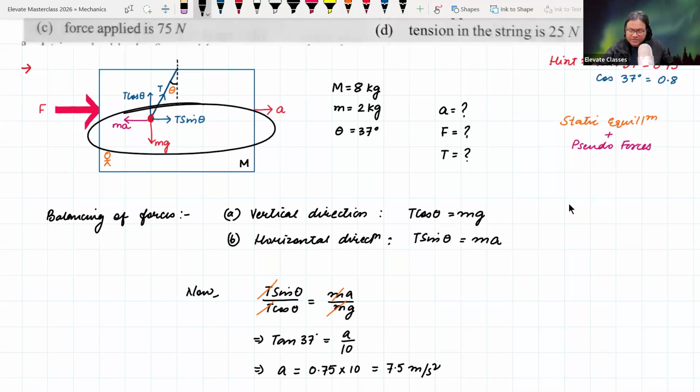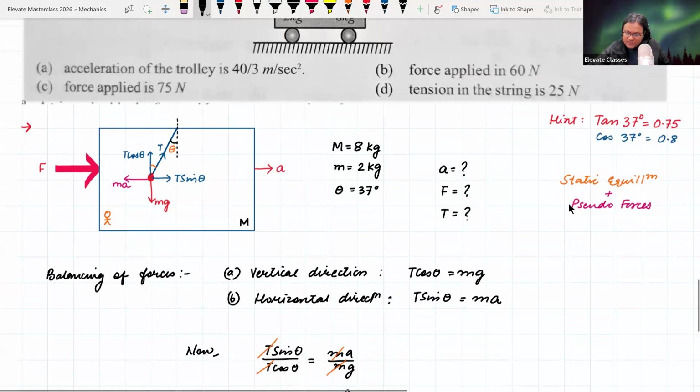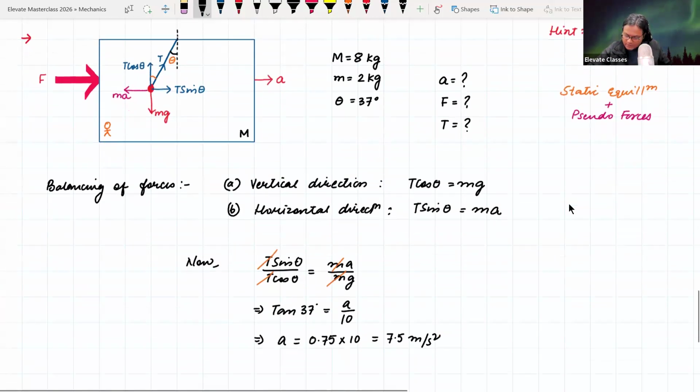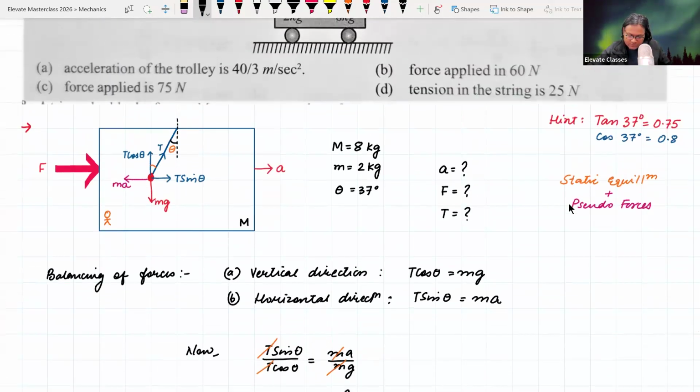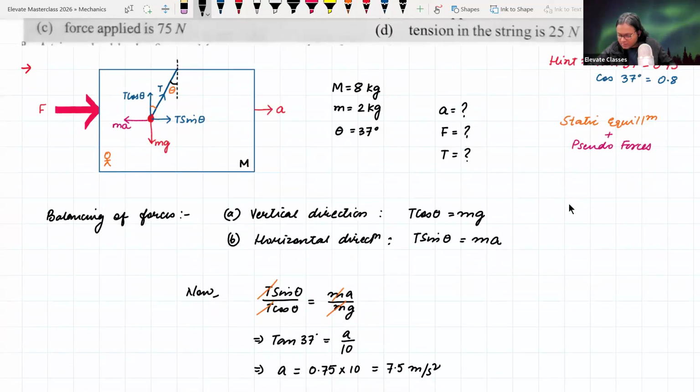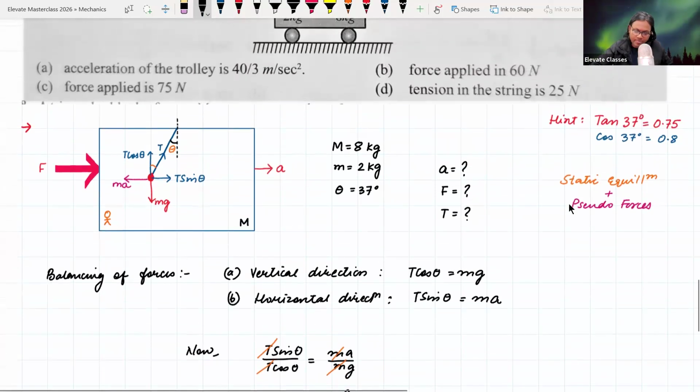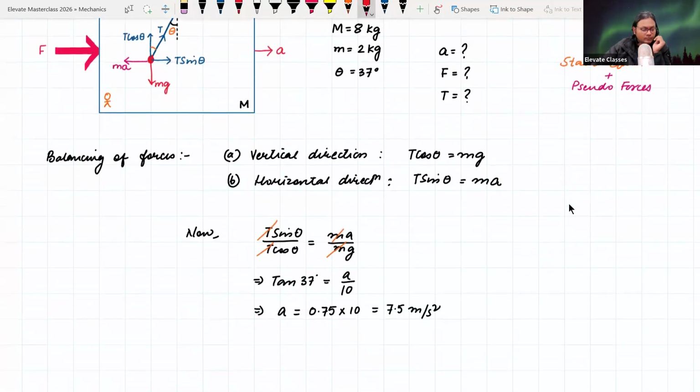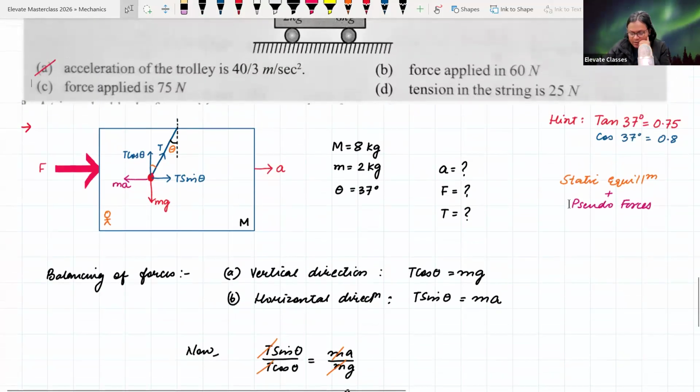So the acceleration of the platform is कितना है? 40/3? 40/3 इतना ही है क्या? नहीं है ना, it's incorrect. Option number A is incorrect. Okay, so the acceleration of the platform is this much. Now let us find out the other thing.